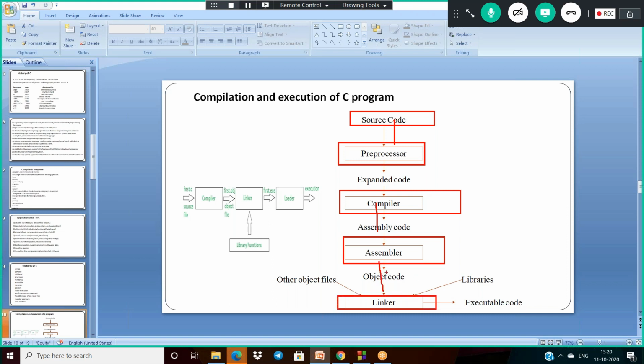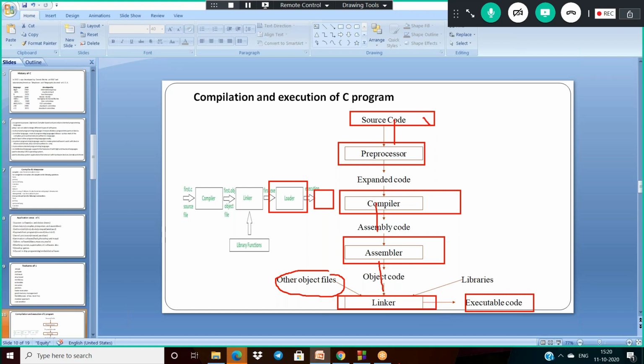And this object code is given to the linker. The linker can combine this object file with some other libraries, and combine all the object files into a single executable code here. And this executable code is loaded with the help of the loader. So finally the expected output will come. Up to this point you will get a .exe file here.